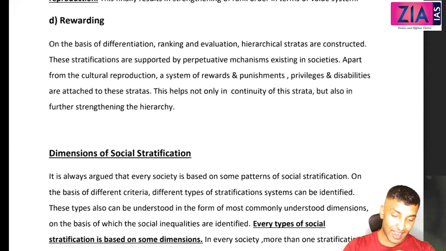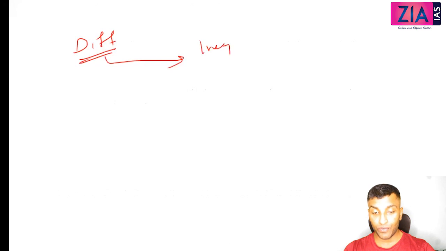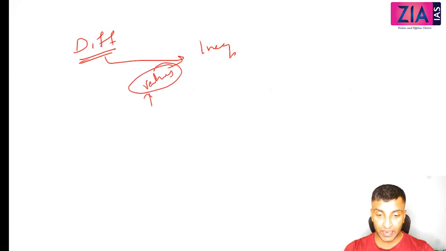So I hope this is clear. I'll repeat once again quickly. We have discussed differences. So differences are natural or social. I've given you the example for natural difference, social difference also. It will become inequality when values are attached. Values means superiority, inferiority, preferability, rejection, desirability, undesirability, etc.